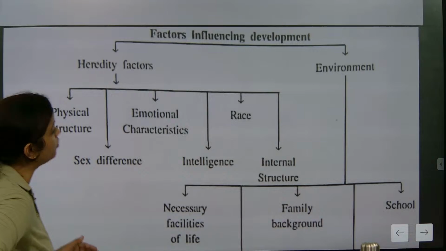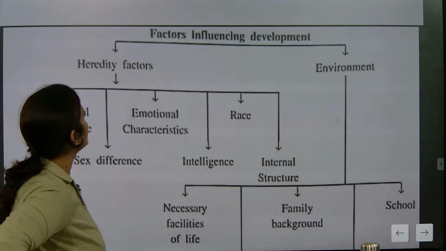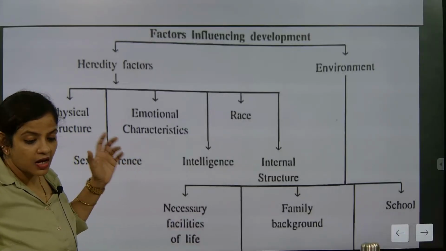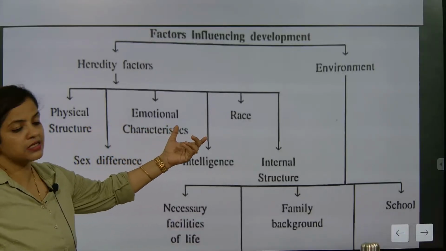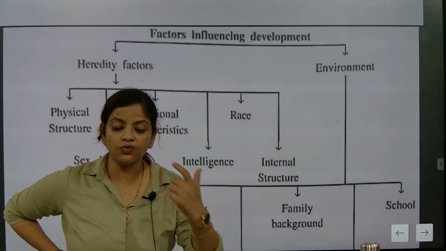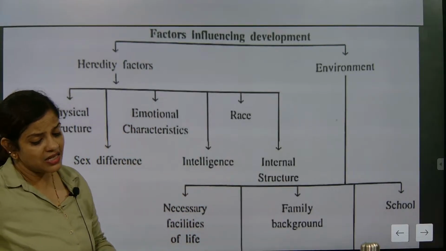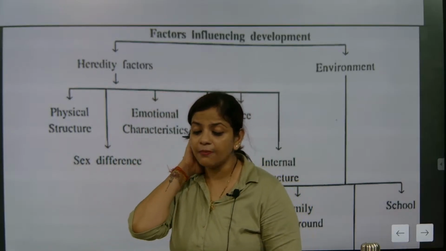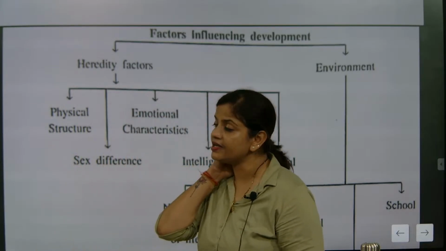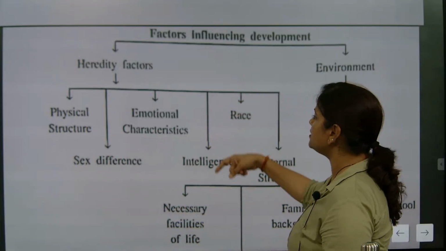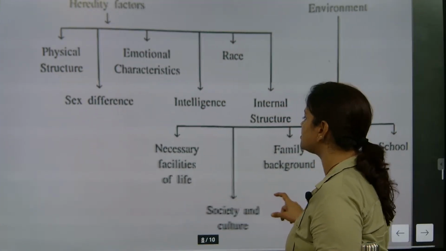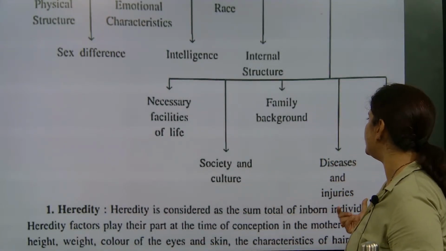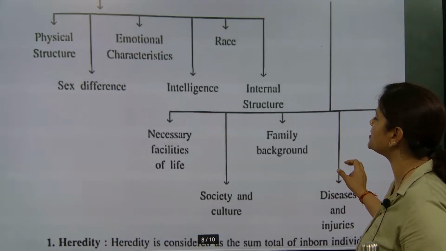Next come emotional characteristics and sex differences. That again comes under heredity. Next is emotional characteristics, again a part of it. See, race is again one thing. I will explain how race comes in heredity factors. When somebody asks you about race, the internal structure, and in this intelligence also comes, and then the necessary facilities of life, society and culture, disease and injuries, and school.